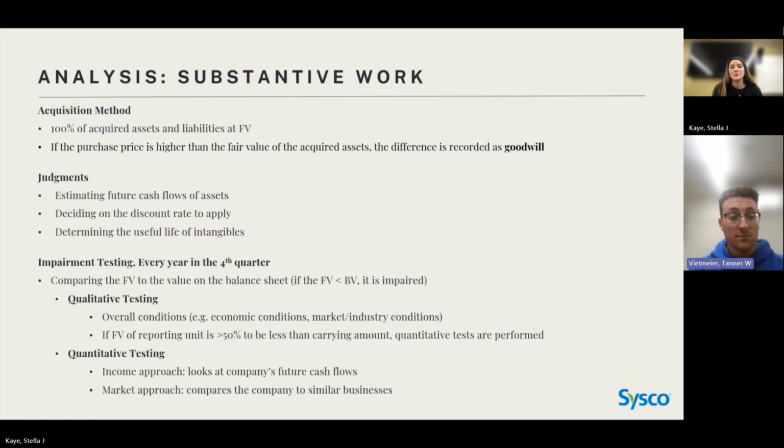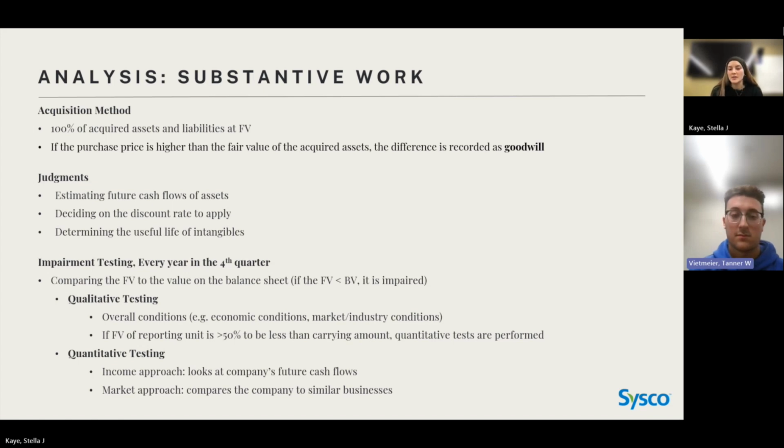So now I'm going to briefly talk about the substantive work that the auditors did this quarter when looking at goodwill impairment. Starting at the very beginning, when Cisco acquires a business, they use the acquisition method, which means they acquire 100% of all of the assets and liabilities at fair value. If the purchase price is higher than the fair value of these acquired assets, the difference is the goodwill.